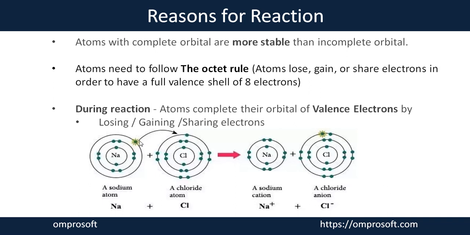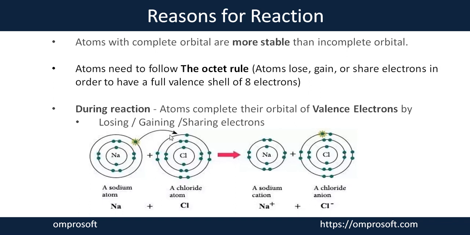So here sodium gives one electron to chlorine. After giving one electron, the outermost orbital is neutralized and the second orbital becomes sodium's outermost orbital, which is already completely fulfilled with 8 valence electrons.